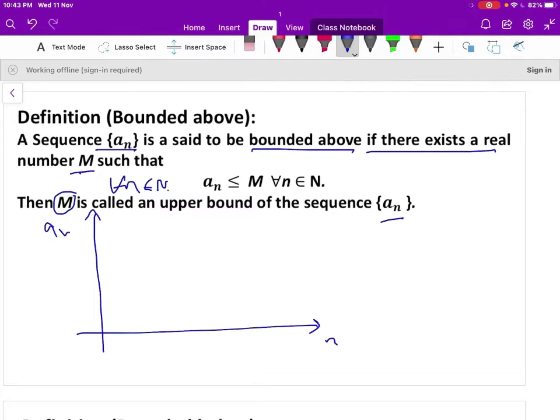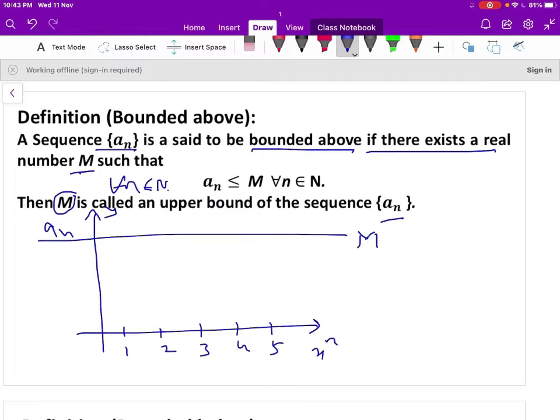This is the function that is represented in the y-axis. This is the y-axis, this is the x-axis. n is greater than or equal to 1: 1, 2, 3, 4, 5 and so on. Suppose the sequence is bounded above, there exists a real number m. You take a real number m here.